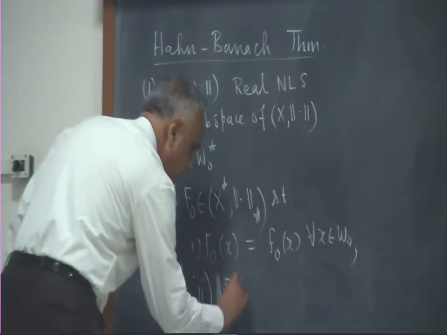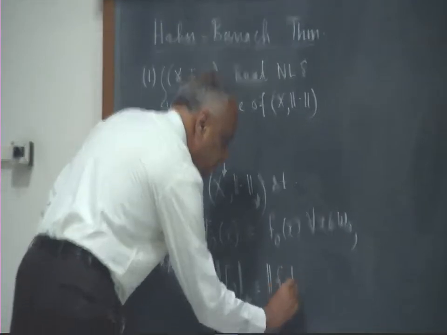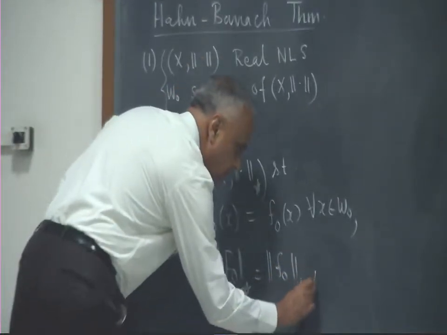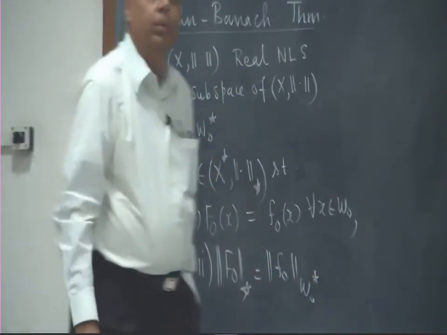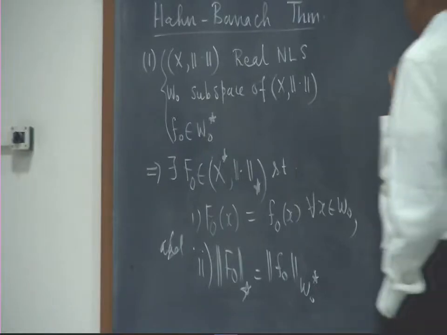The bigger functional's norm is equal to the lower functional's norm. So without creating any extra damage, within that itself we have worked. This is the theorem that we have proved.